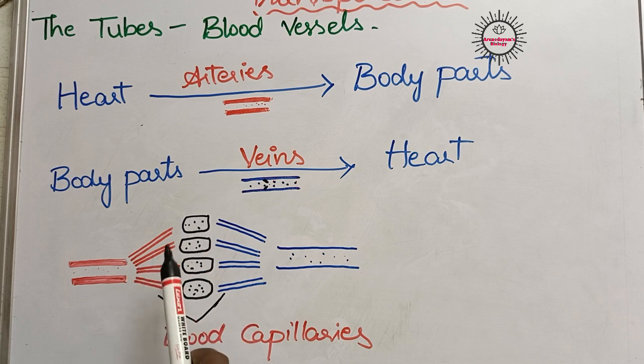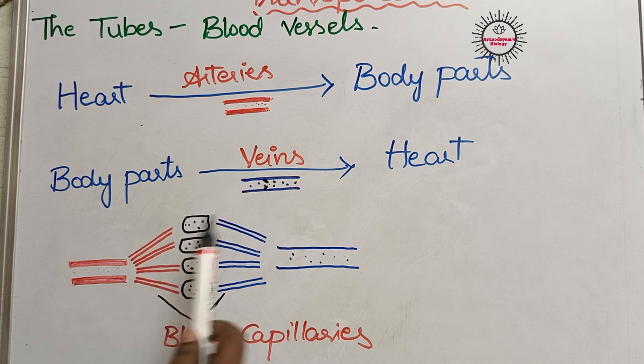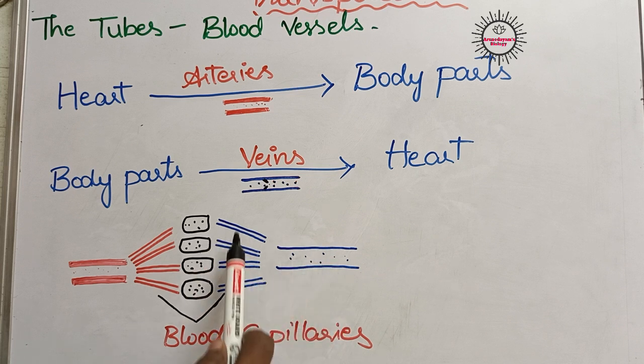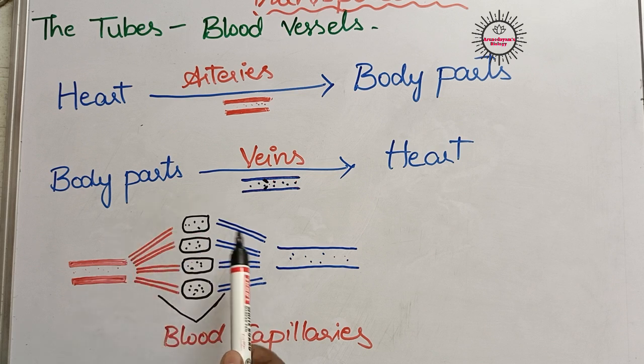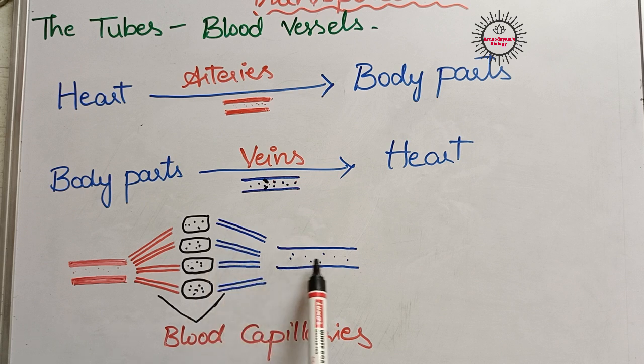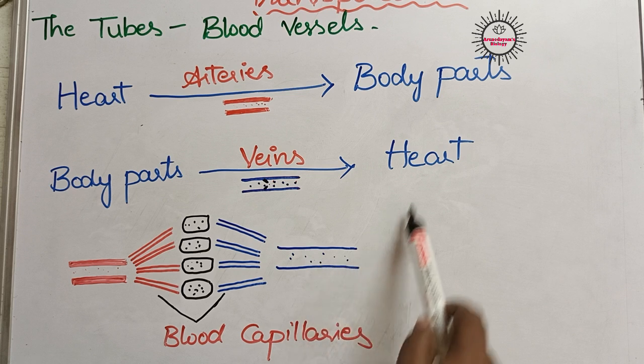So the useful substances which are present in the blood will get exchanged with waste materials in the cells. The useful substances present in the blood carried by the artery enter into cells, and the waste materials present in the cells enter into these capillaries. These branches of arteries continue as blood capillaries and join as veins. So the waste materials enter into the blood capillaries, and from there they join a blood vessel called a vein, and from the vein the blood is carried to the heart.